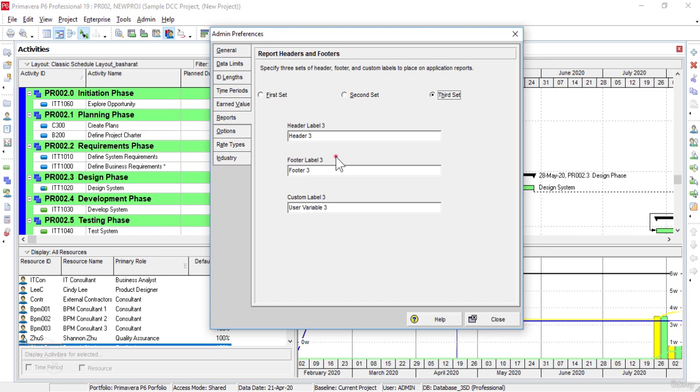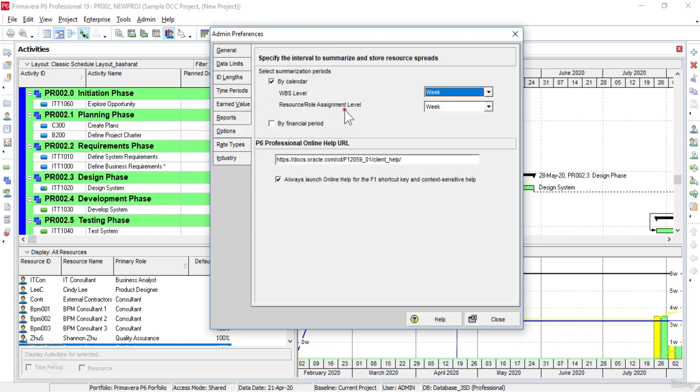In the Options tab, specify the interval to summarize and store resource spreads. This option helps us to set the time period, such as week or month, for storing the summarized activity data at WBS and resource or role assignment levels.